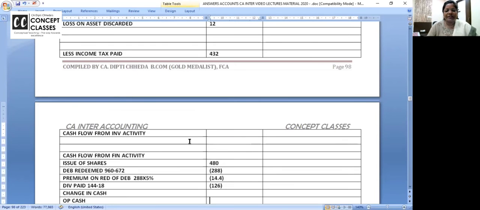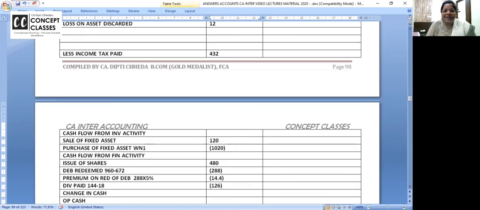Now come to investing activity. Sale of fixed asset. How much money you realized? 120 inflow. And purchase of fixed asset. Purchase of fixed asset, it is a balancing figure. Write working note 1. Outflow. How much is the outflow coming? 1020. See, every problem is same only.